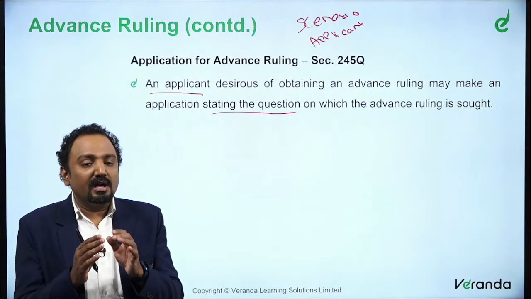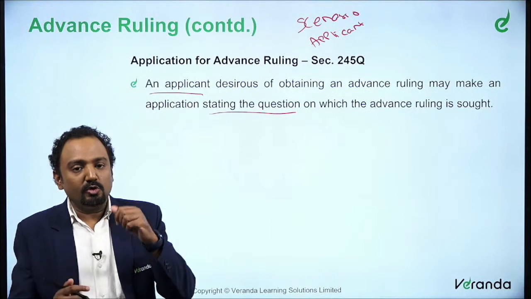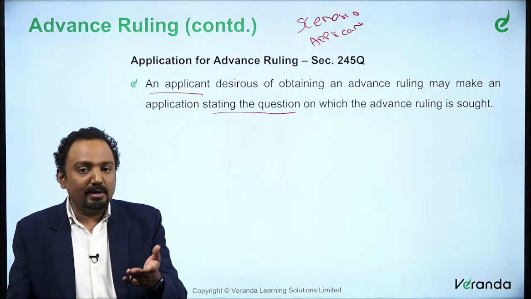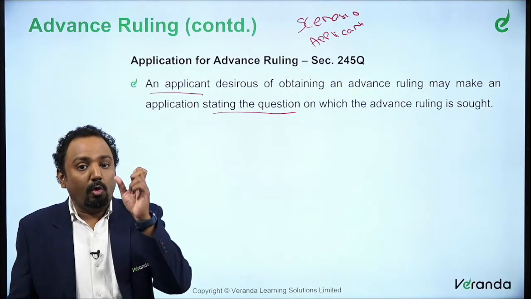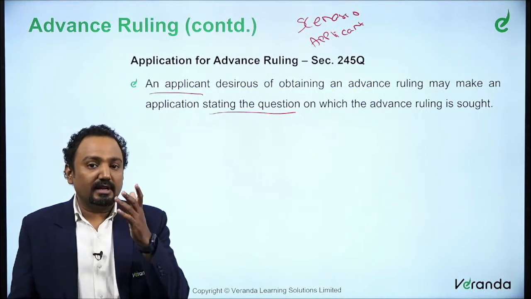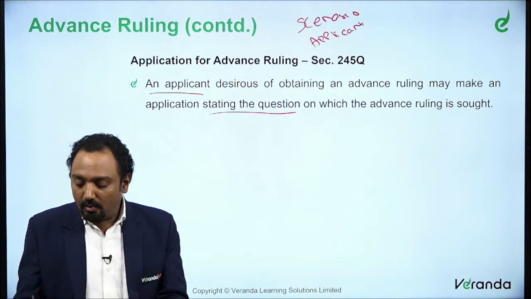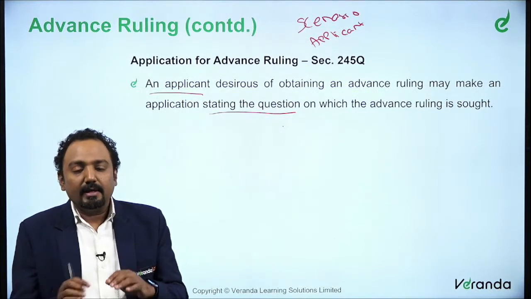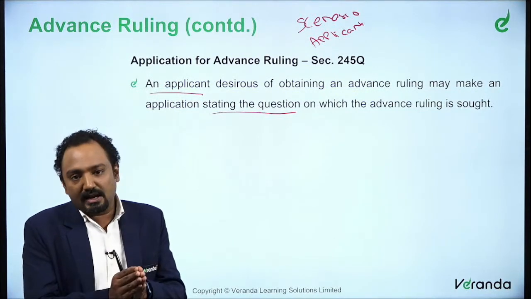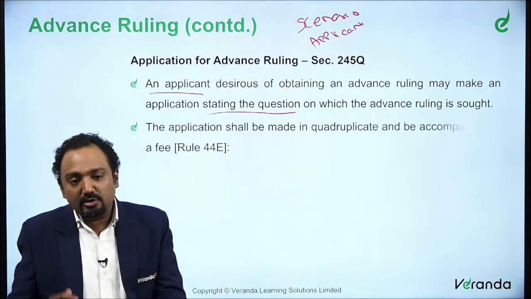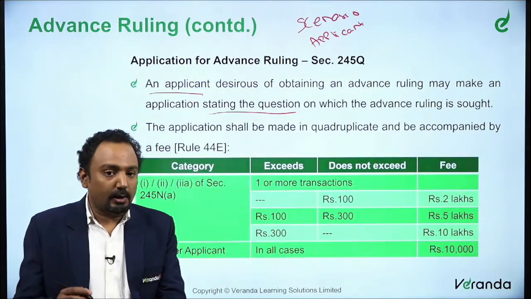What is the question that you wanted to understand with respect to the transaction or the tax liability or the computation of total income? What question do you have on that? So that is what you are talking about with respect to this particular scenario. So an application should contain the question for which you are seeking an application. So now we have to see what else is required.